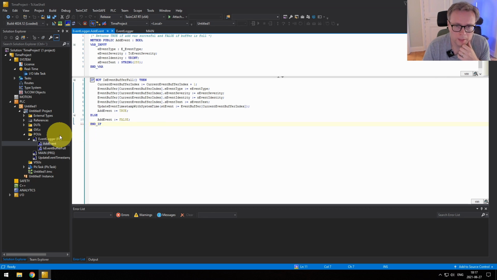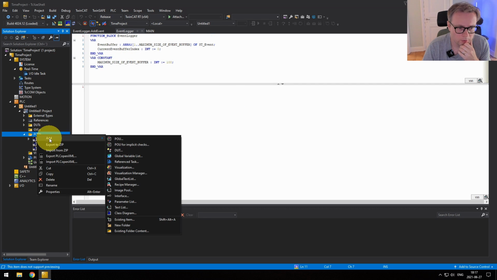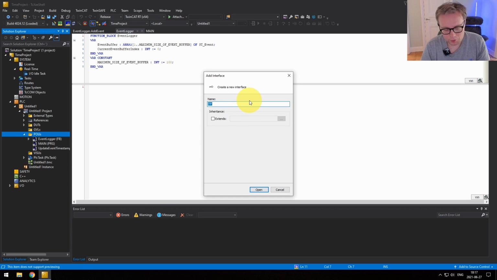Okay, so we need an interface to describe this, and the easiest way here is to just create an interface. So now we're going to create our first interface, and we can call this persistent event storage. So any function block where you want to do persistent storage needs to implement this interface.